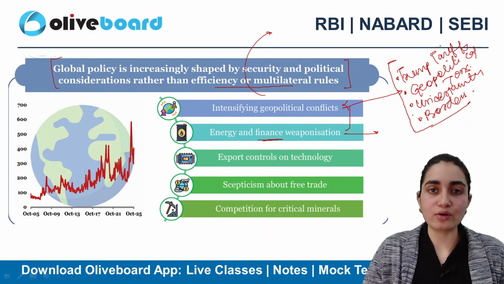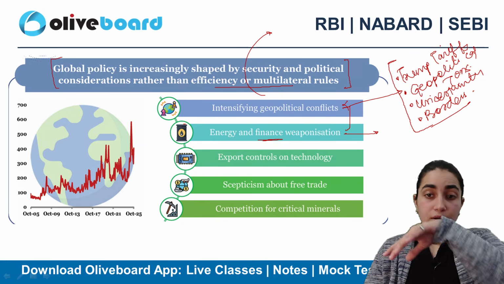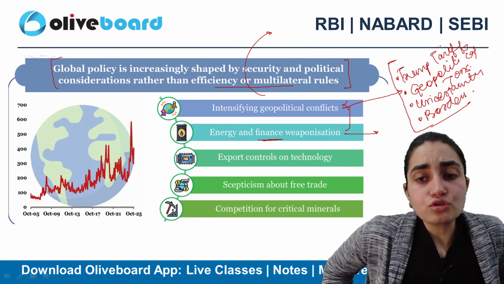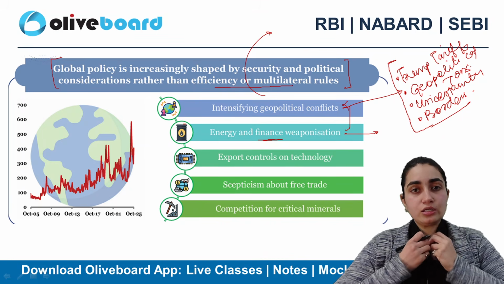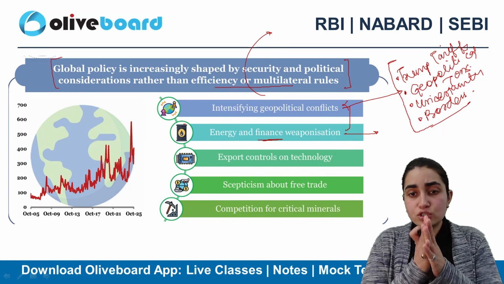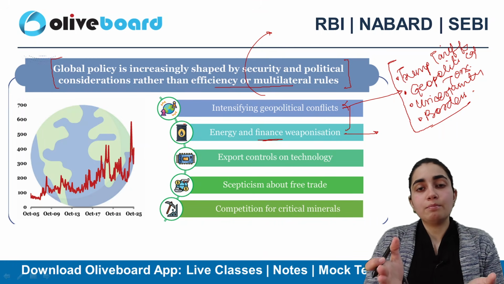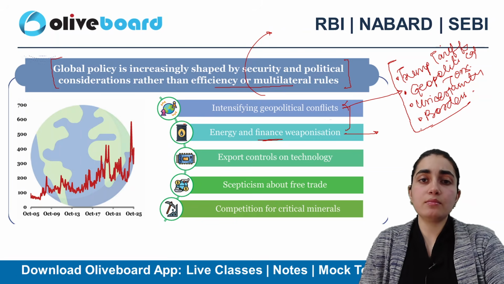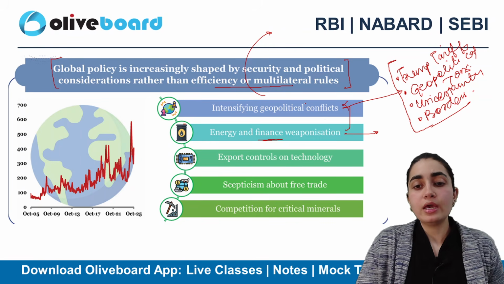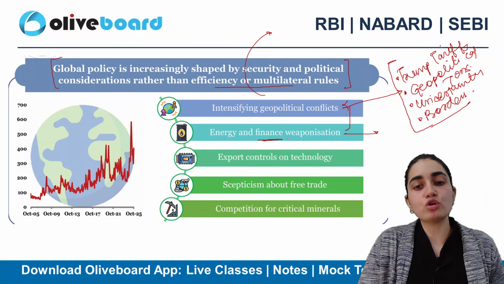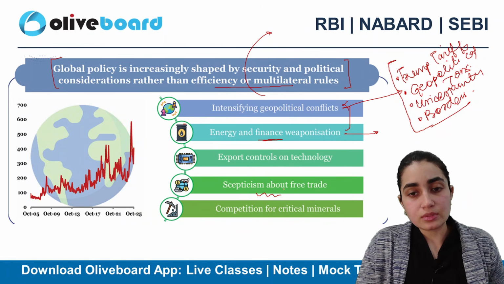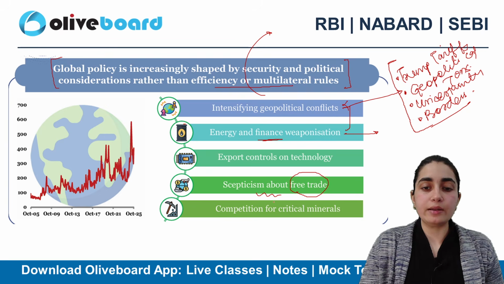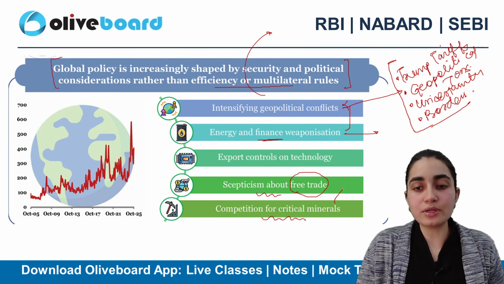Consider Iran, or when I talk about the Central Asian countries here, they are the ones which are actually full of resources. If something happens there, of course, resource prices will increase and there will be complete destruction. There will be complete mismanagement in the supply chain as well. So that also plays a huge importance here. Export control on technology is also part of it. Skepticism about free trade is also something here, right? And competition for critical minerals is also going on.